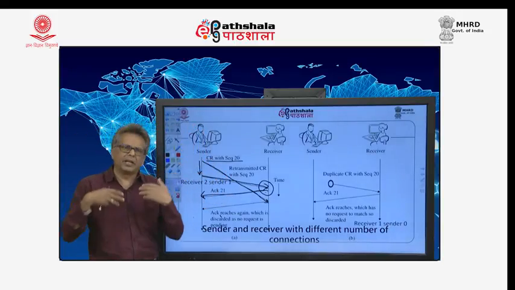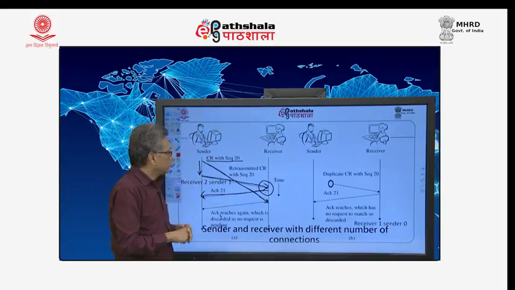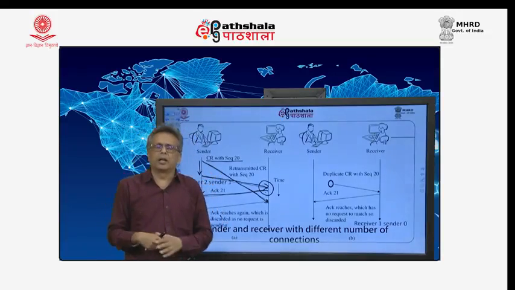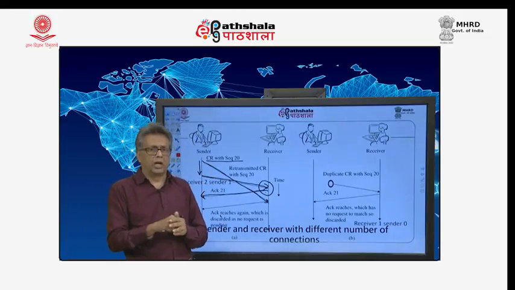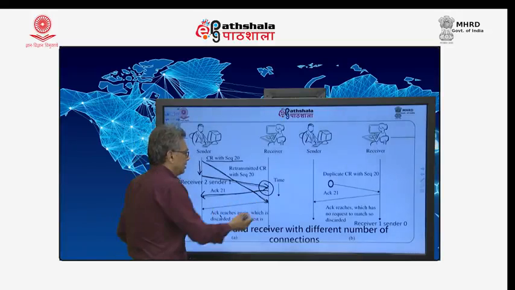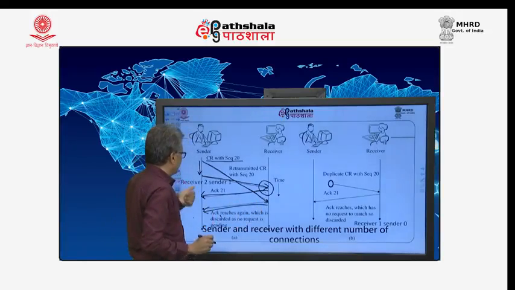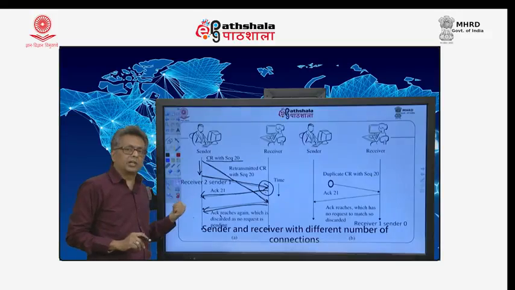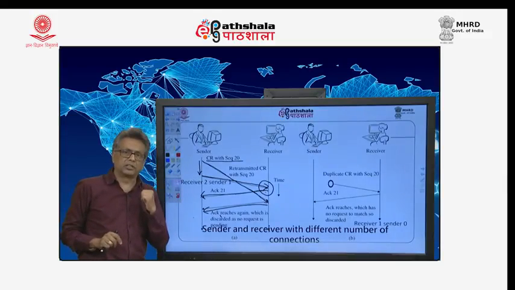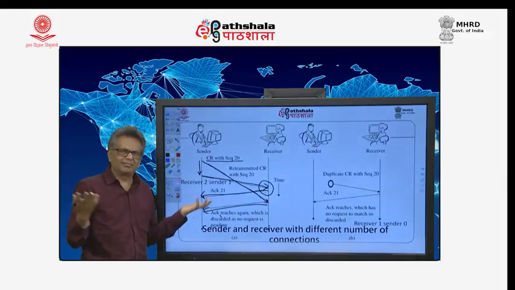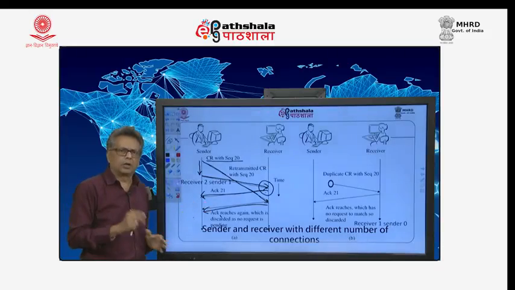This is one example; there are many other examples that can be cited. Many a time the sender wants multiple connections with the receiver, so it is not uncommon to have that. The receiver will accept that and respond back. But then the sender realizes, oh, I have already received the acknowledgement. I have sent only one request, and I have received one receipt. The other one I do not need to worry about, I will just throw it away.